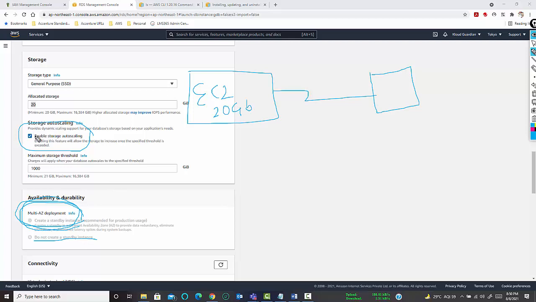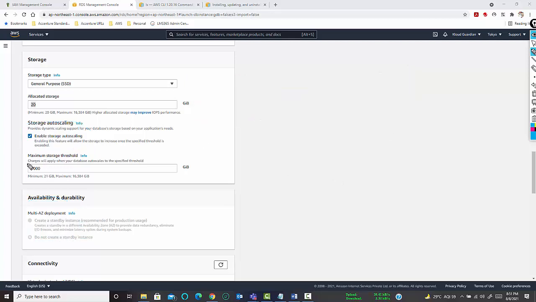So here, if you enable this on the same availability zone, it will create another instance with 20 GB of space, and this 20 GB of space will have a maximum threshold to increase to 1000 GB. This is where it is defined. You can define 1000 GB and you can go up to 16 TB.